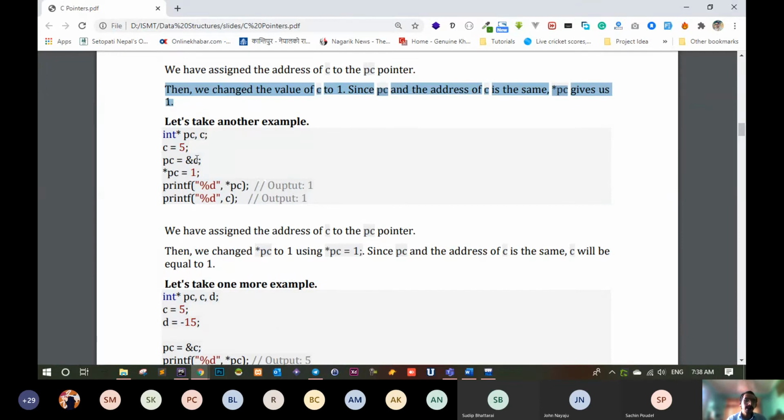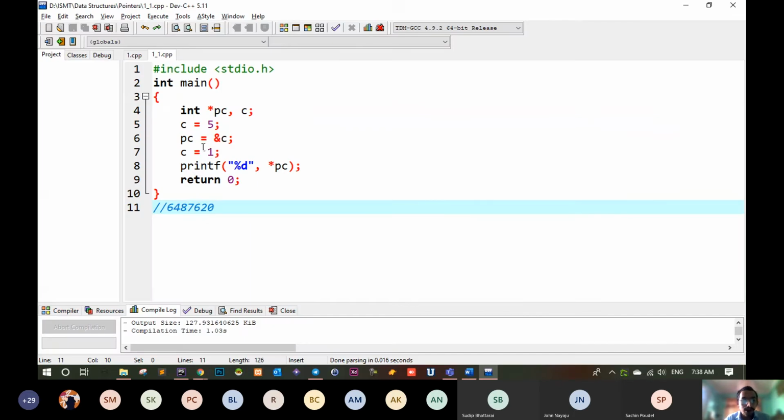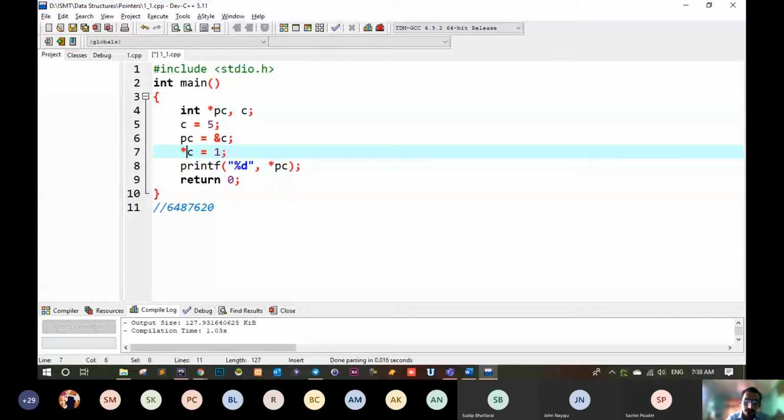We did the same again. These 3 lines are the same. And what you did is, instead of changing the value of C to 1, you did asterisk PC equal to 1. In the previous example, you did C equal to 1. But now you are doing asterisk PC equal to 1.